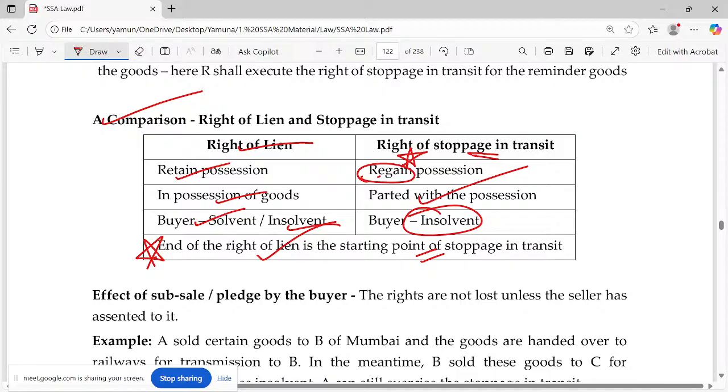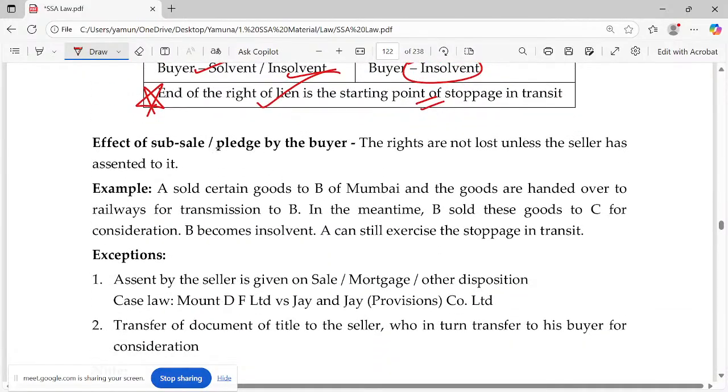In right of lien, the possession is in your hand. In right of stoppage in transit, the possession is not in your hand. So this becomes a beginning. Effect of subsale or pledge by the buyer: I'm not going to go line by line. Obviously, this follows from special contract.